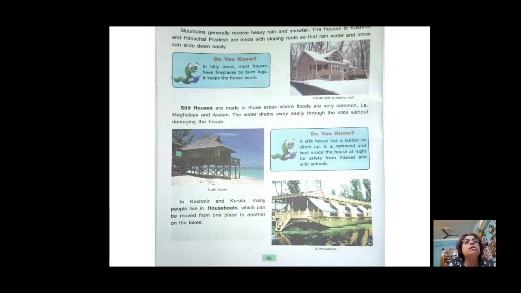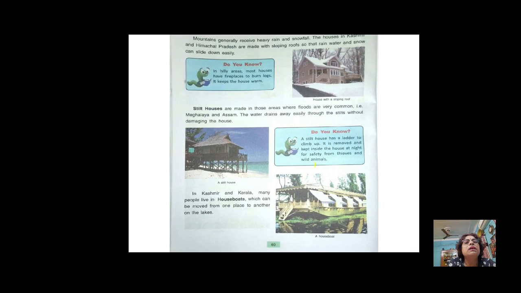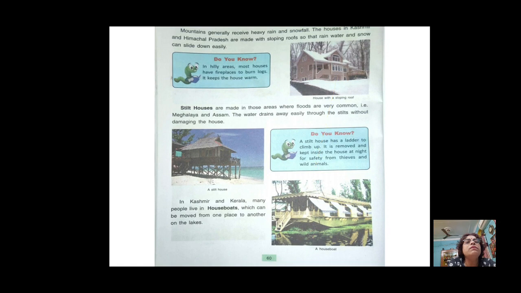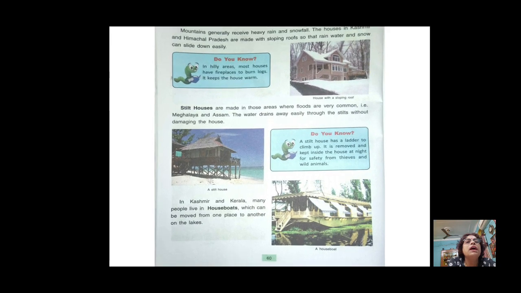Now come to the chapter. See page number 60. Mountains generally receive heavy rain and snowfall. The houses in Kashmir and Himachal Pradesh are made with sloping roofs so that the rainwater and snow can slide down easily. Just now I explained the sloping roof, so you can understand it very well. Underline the hard words: mountain, generally, sloping roofs.